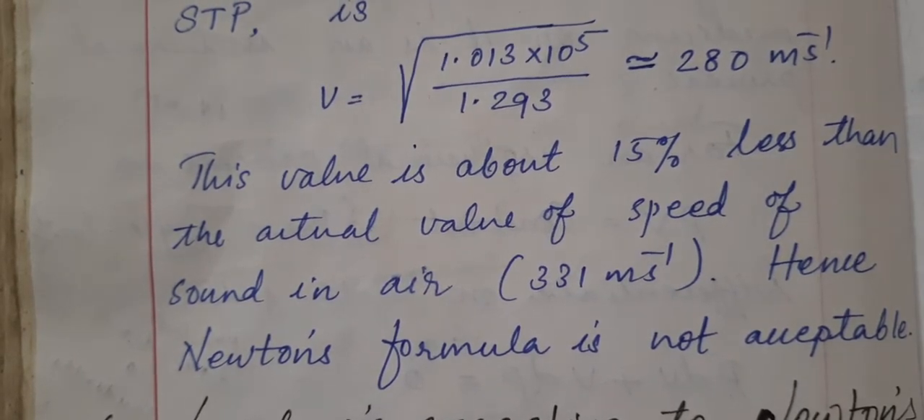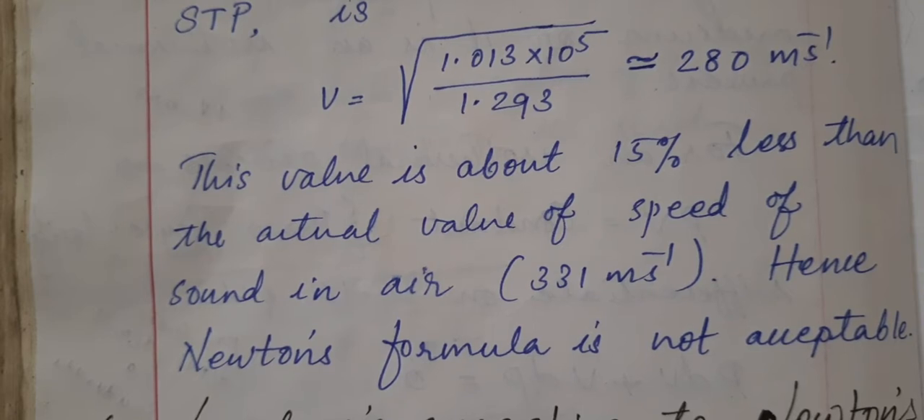So remember the postulate suggested by Newton was that sound propagation is an isothermal process. That means when sound passes through a medium, there is no change in the temperature of the medium. As per that assumption, he got the answer 280 meter per second, but it was not correct.